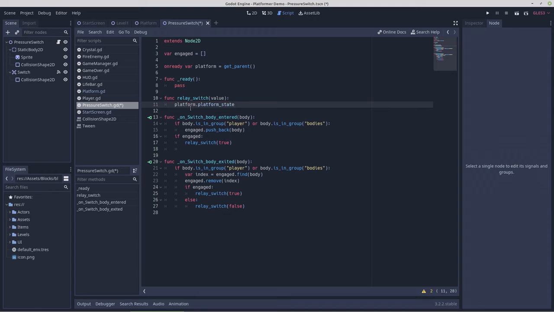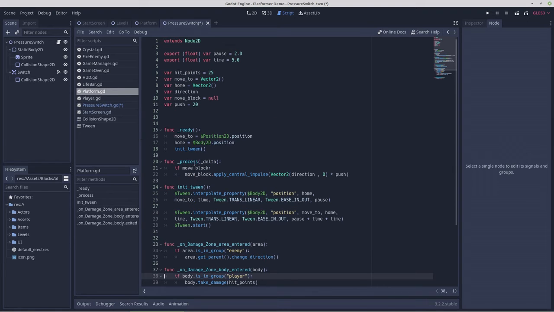Platform state value. Okay, so that should do everything we need it to do.